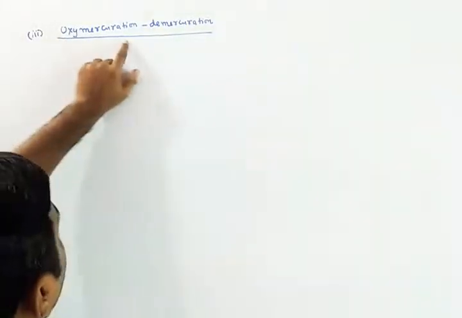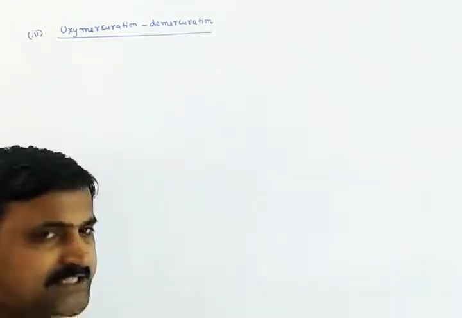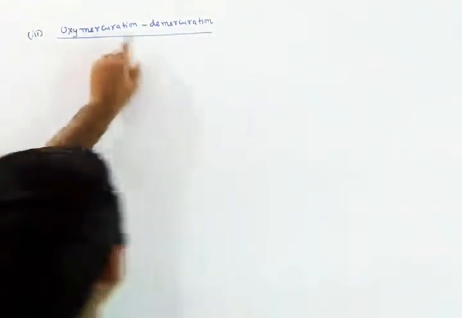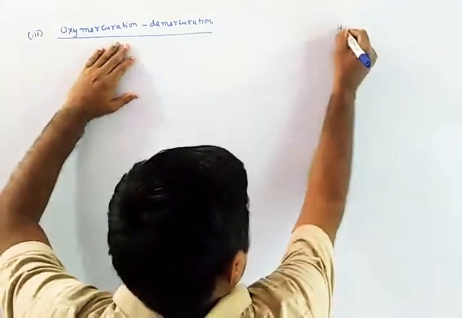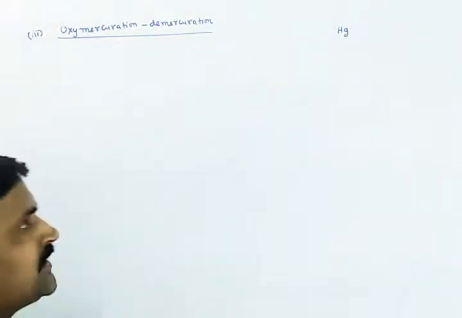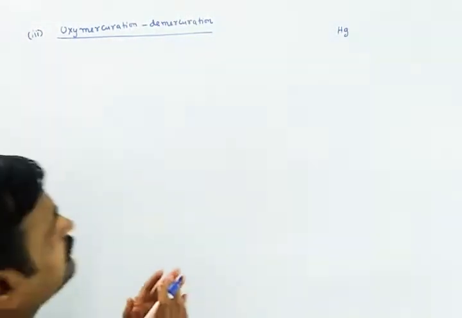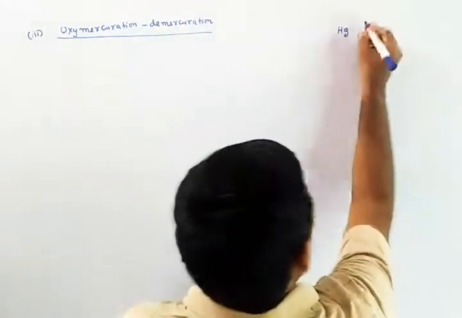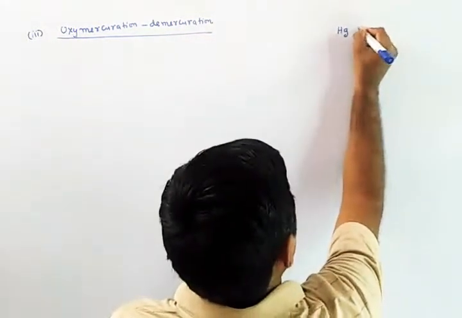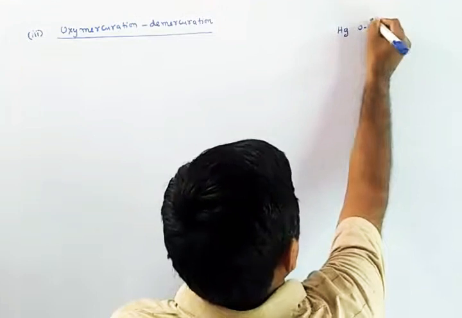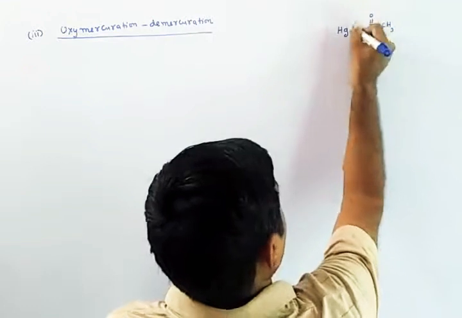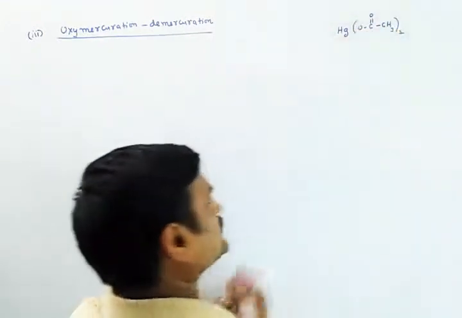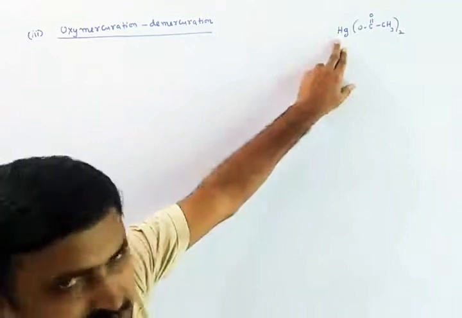Okay, let us see the next method, oxymercuration demercuration. The method is called oxymercuration demercuration. As we know that the mercury symbol is Hg. In this we are going to use mercuric acetate. Actually the mercuric acetate formula I'll write as Hg(OCOCH3) twice. This is called mercuric acetate.